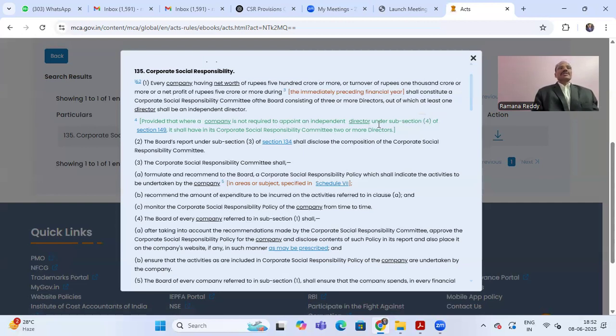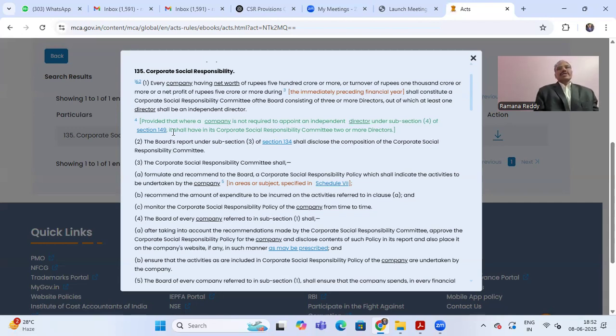And at the same time, here it is said that CSR committee formation. Further, we will come to see there is a relaxation for formation of the CSR committee. If the liability spending amount is less than 50 lakh rupees, then there is no mandatory requirement of forming a CSR committee. That we will discuss.